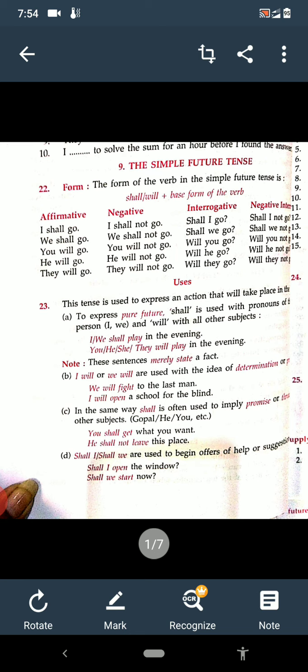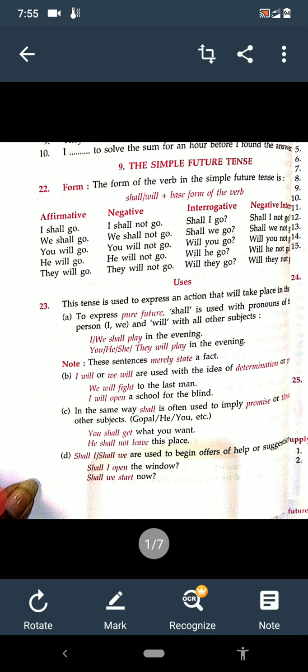So to express pure future, shall is used with pronouns of the first person, I and we, and will with all other subjects. As we have discussed earlier also, I and we use shall. I and we shall play in the evening, and you, he, she, they, it may be any, will play in the evening. Okay? So these sentences are merely a fact. It is true.